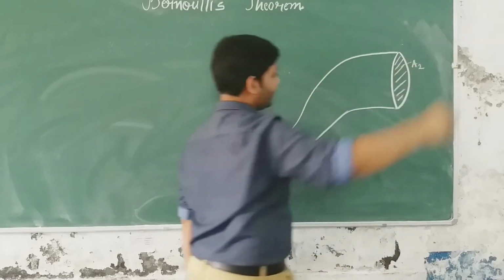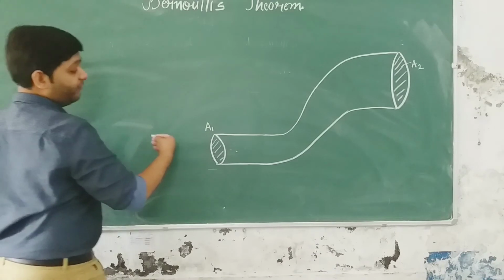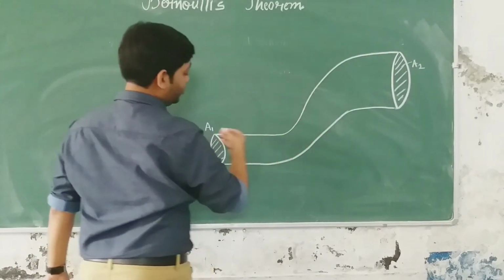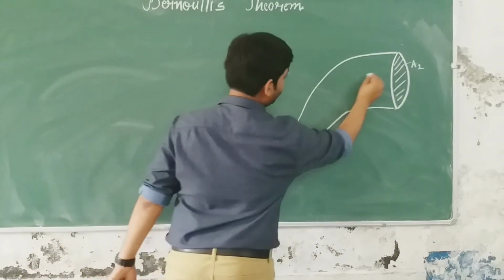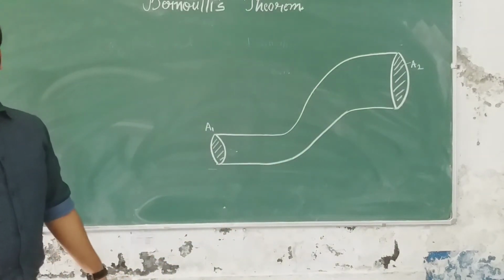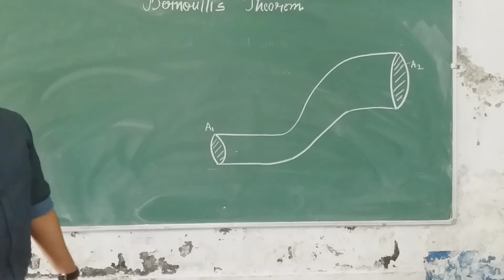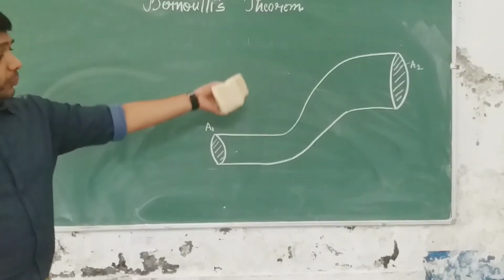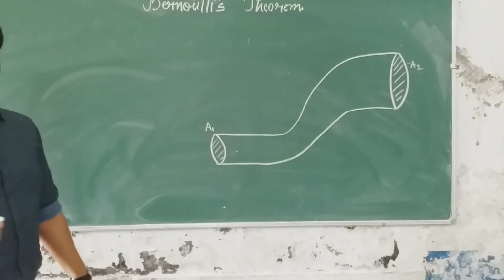Now suppose a fluid is flowing in this tube from here to here. The fluid is incompressible, ideal, and in streamline flow.